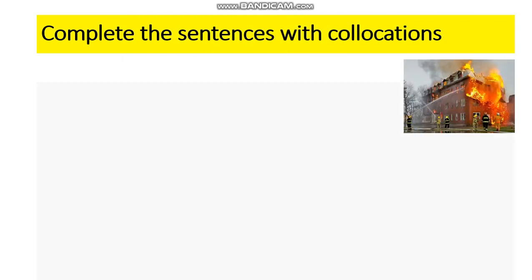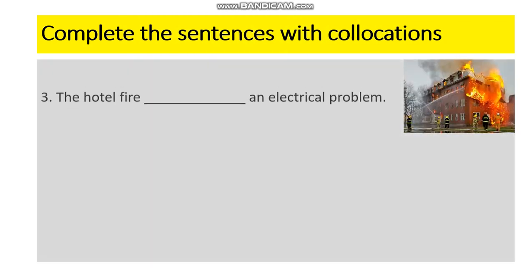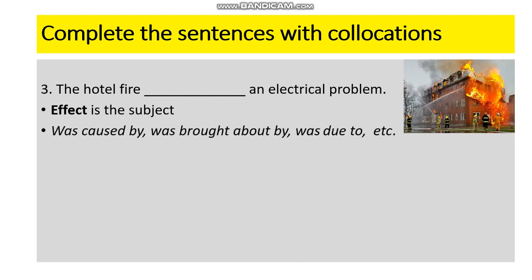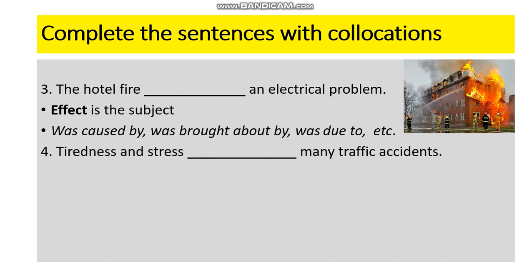Let's take some more examples. Read the sentence and decide what it has as a subject. In this case, effect is the subject, and one of these phrases can perfectly complete it. Think about the next sentence.